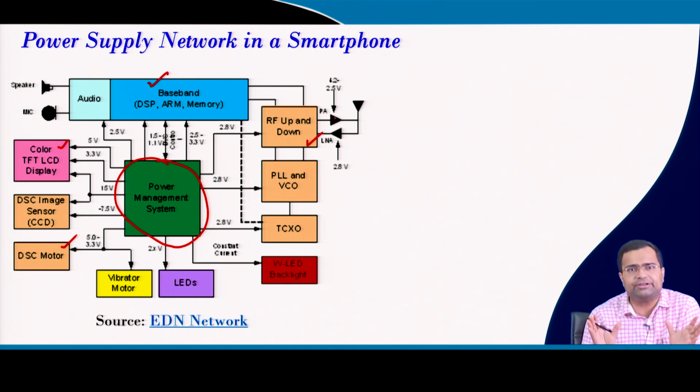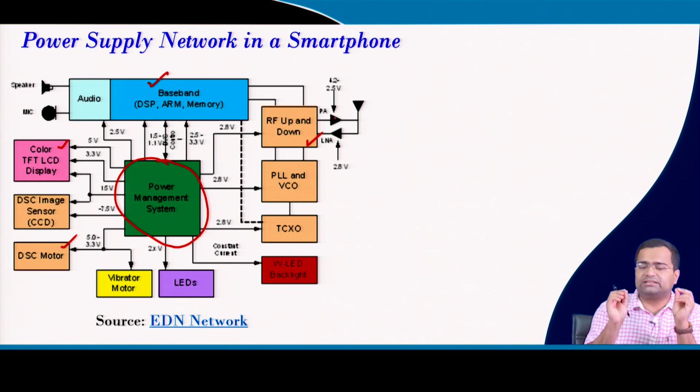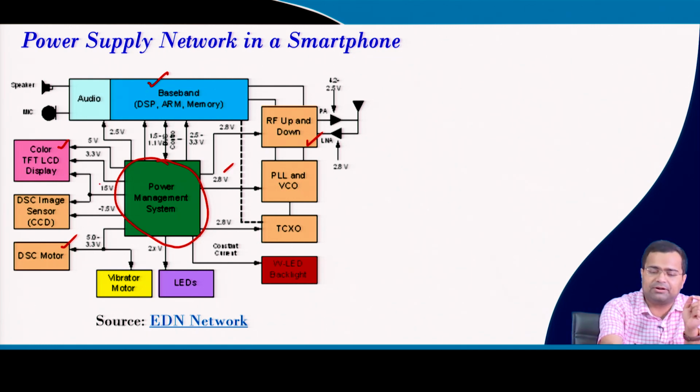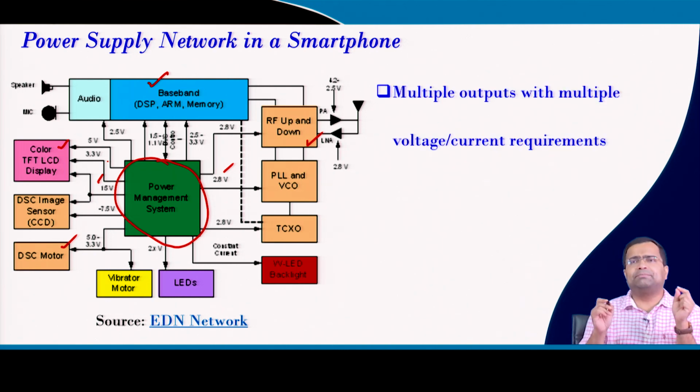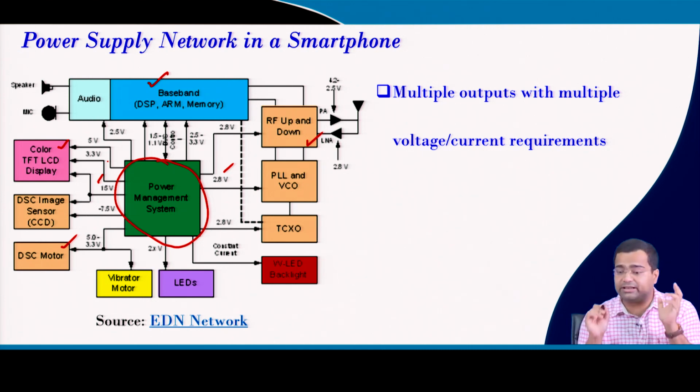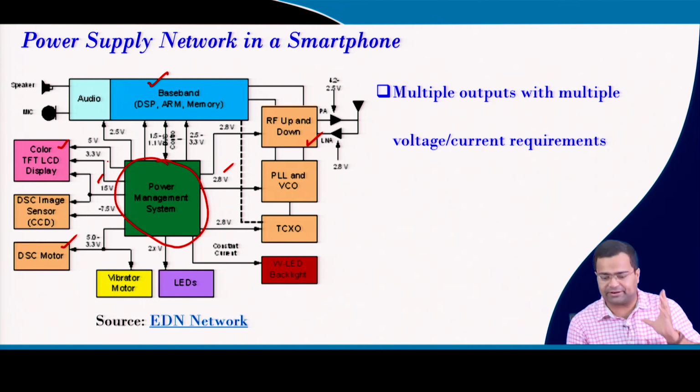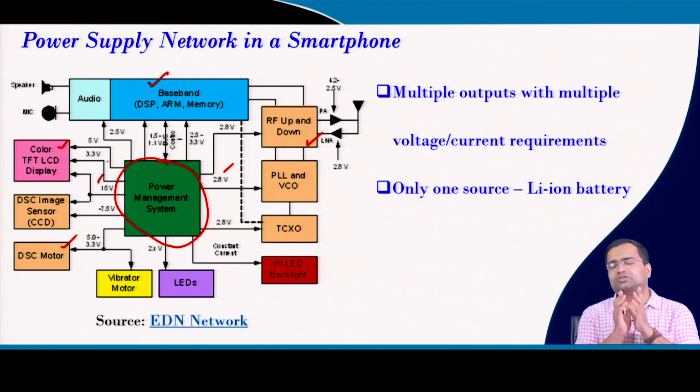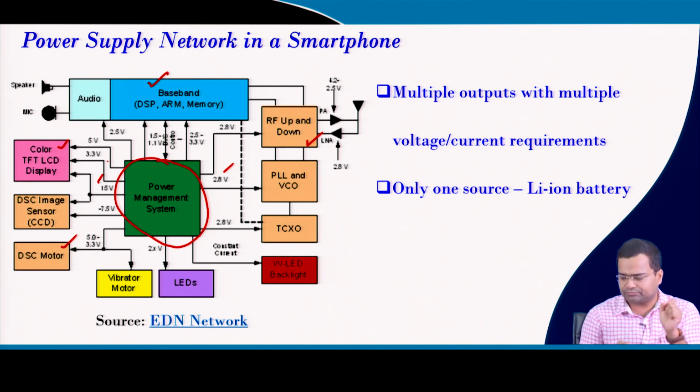So, there are various units with various voltage and current levels. It requires multiple outputs with different voltage and current ratings, but there is only one source, the lithium ion battery.